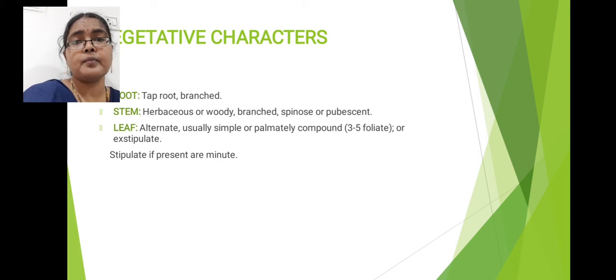Now I will explain about leaf characteristic features. Caparidaceae family members leaves, if you observe, mostly show alternate phyllotaxy. Arrangement of leaves on the main axis of the plant is called phyllotaxy. What kind of phyllotaxy you will see here means alternate phyllotaxy. That means from each node one leaf will arise.